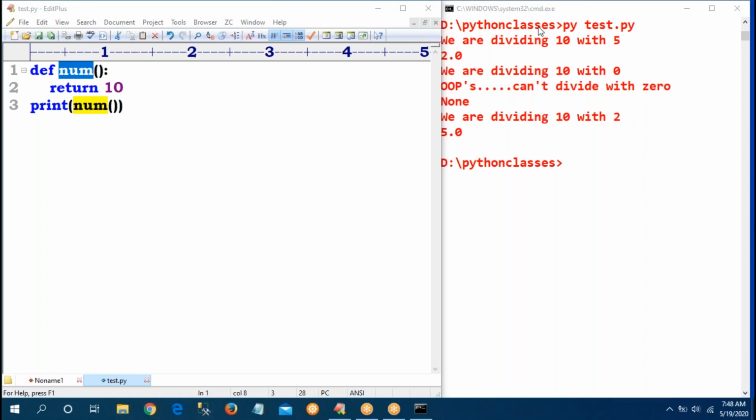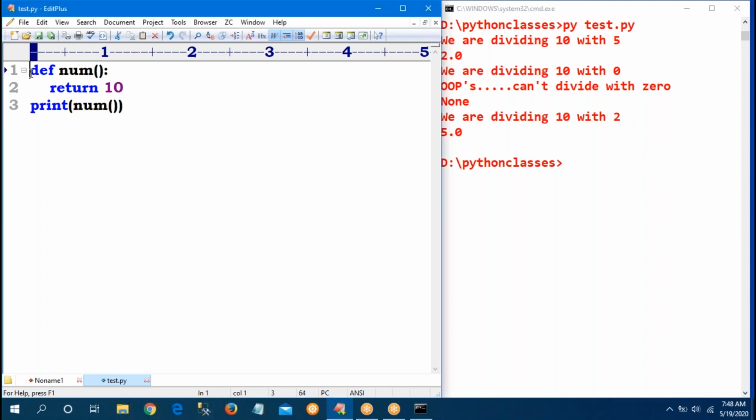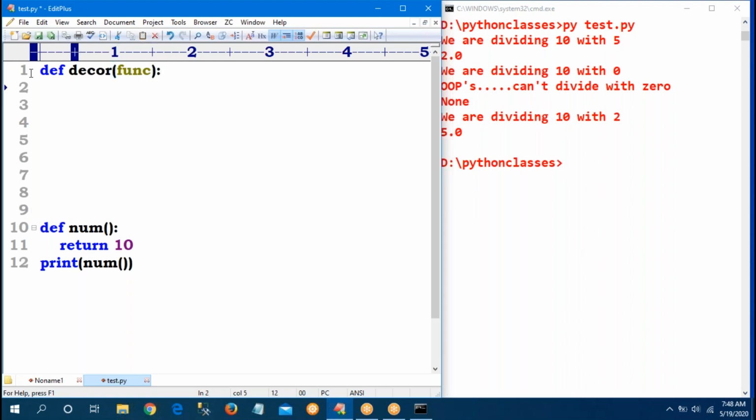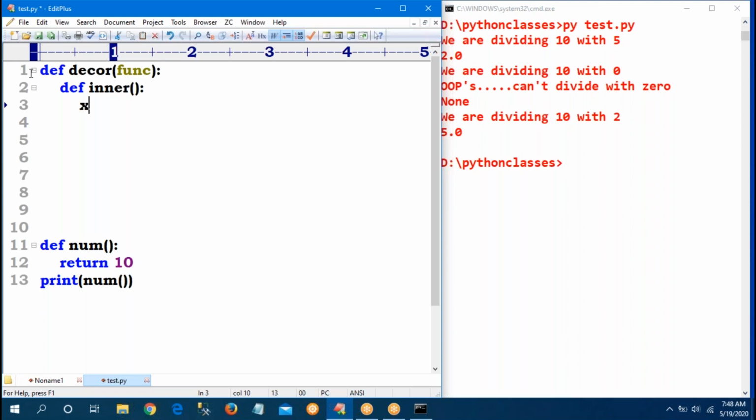Now, sir, observe carefully. I want to take the decorators concept now. def decor, taking the variable func. Inside, def inner function. x equal to func.